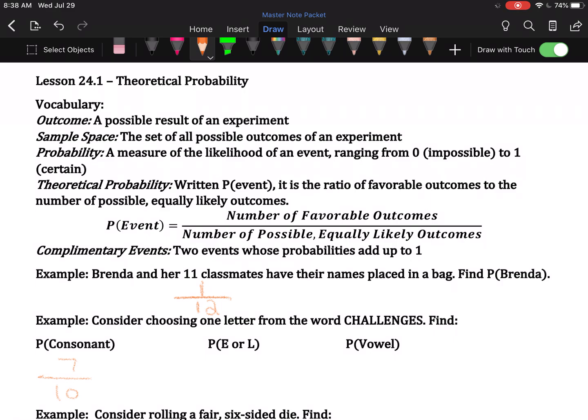The probability of drawing an E or an L. Well, how many E's and L's are there? There are 2 L's, there are 2 E's. That means there are 4 letters that fit what we want here, being E or L. So there's a 4/10 probability.